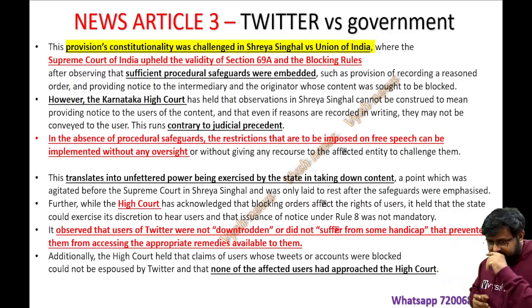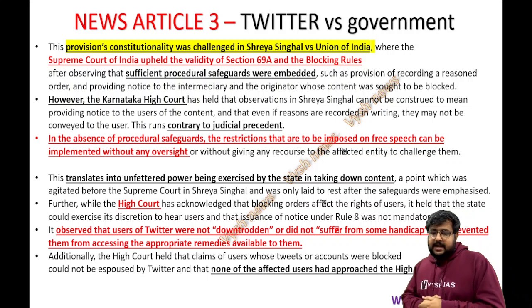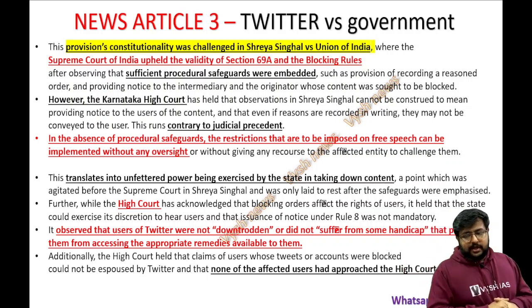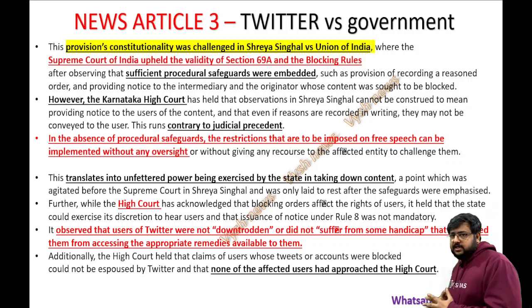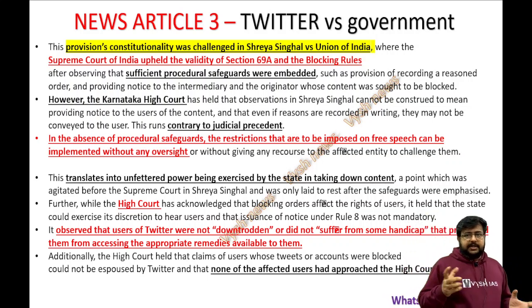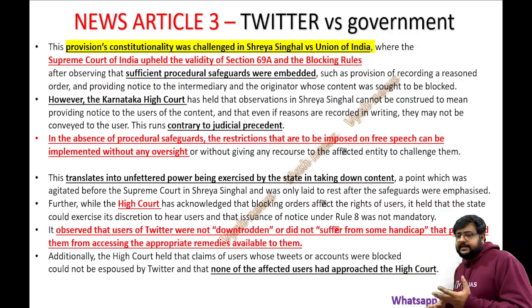Okay. So in the absence of procedural safeguards, the restrictions to be imposed on free speech can be implemented without any oversight or without giving any recourse to the affected entity. So if there is no safeguard, it is actually a concern for the person, right? So this translates into what? Unfettered power, meaning uncontrollable, unlimited power exercised by the state in taking down content.